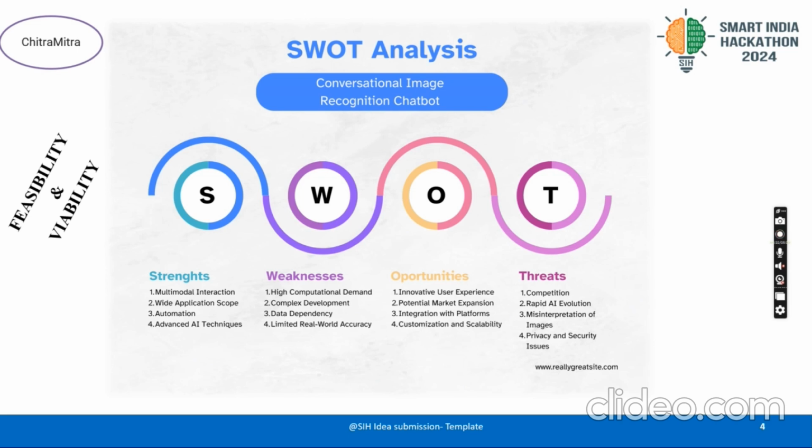Also, multi-model interaction will be provided, like how we are binding ChatGPT and different kinds of AI with other tools. We will do multi-model interactions, and we are using many different models. For image captioning and image generation we are using BLIP, and for image processing we are using BLIP, and that is our threat.